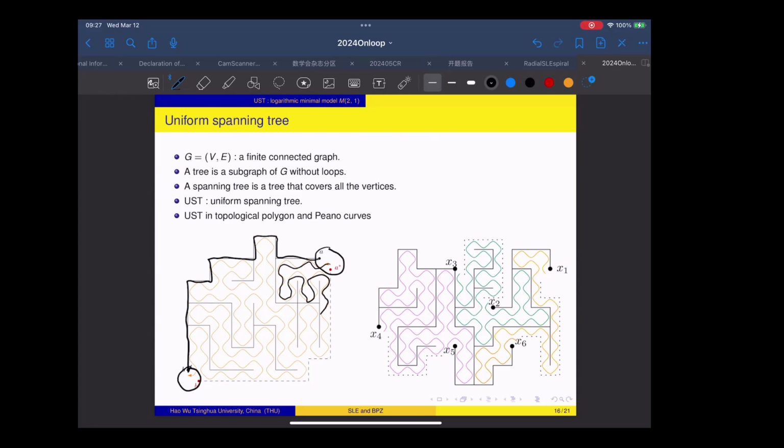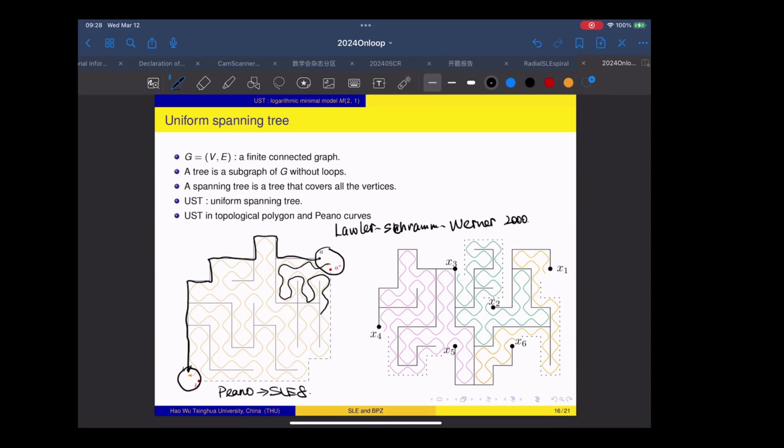And the very famous conclusion in this direction is that around 2000, Lawler, Schramm, and Werner proved that this Peano curve is conformally invariant in the scaling limit, and it converges to SLE8. Okay, so this is the uniform spanning tree in a polygon when there are two marked points on the boundary.